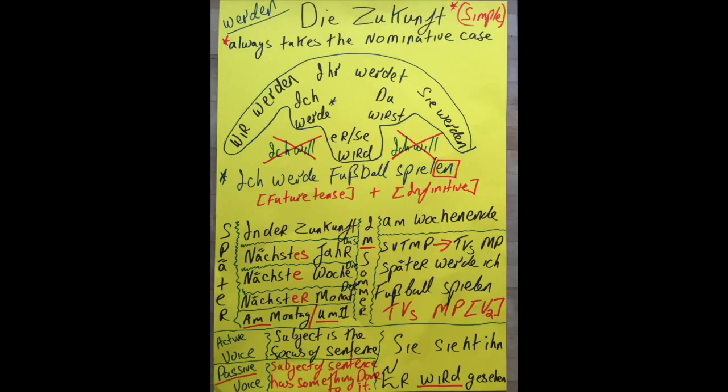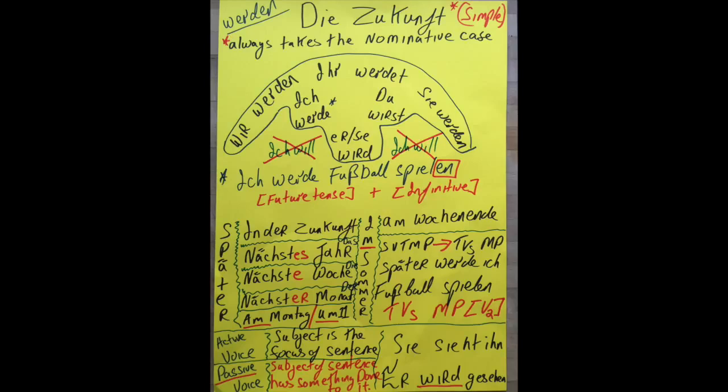Now just to finish, just a little bit of introduction to the active versus passive voice. The active voice and the passive voice are not tenses, however they are modes of speech. So the active voice, as an example here on the poster, sie sieht ihn, she sees him. So the subject of the sentence is the focus of the sentence in the same way as I read the book. I am doing something, I am reading the book.